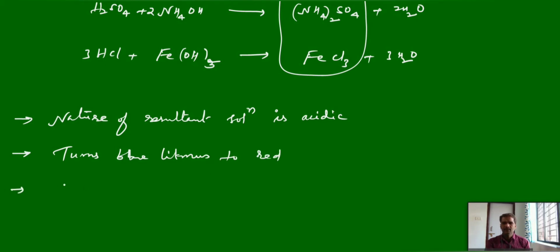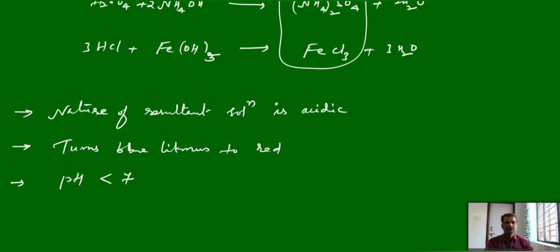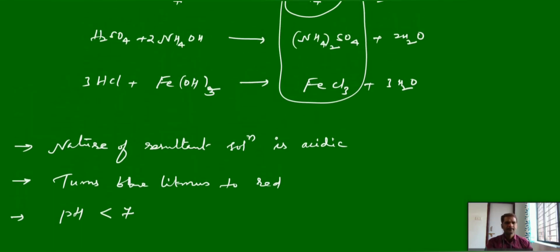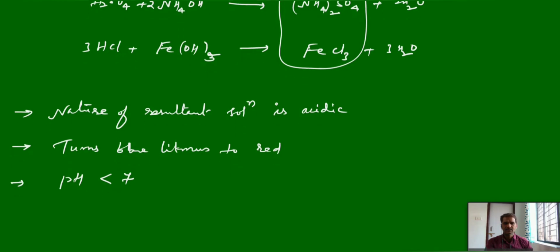So here pH, acidic in nature, so it is less than 7. Again these basic points. This is about the third type of the salts. Next one, fourth type, salts of weaker acids and weaker bases.